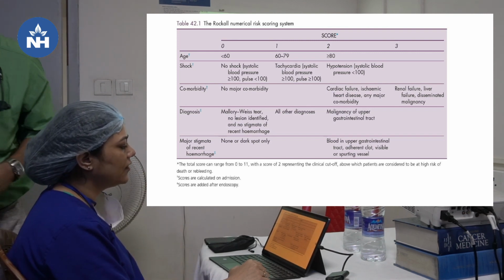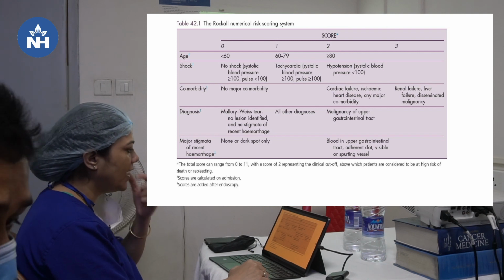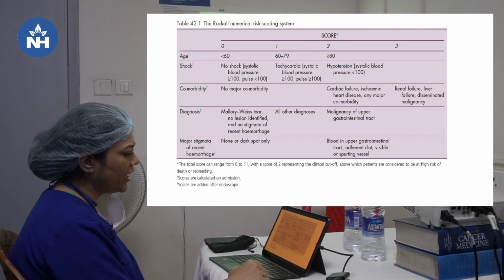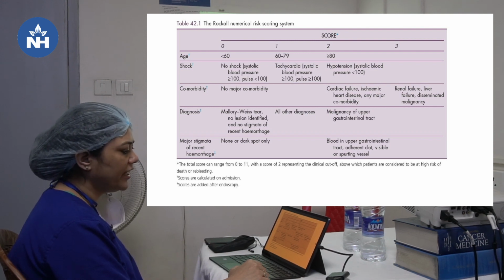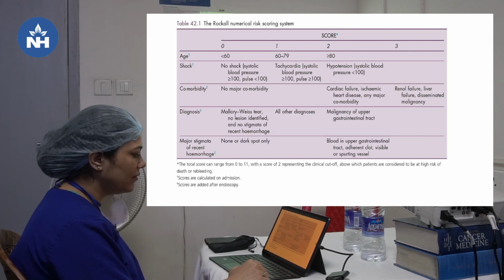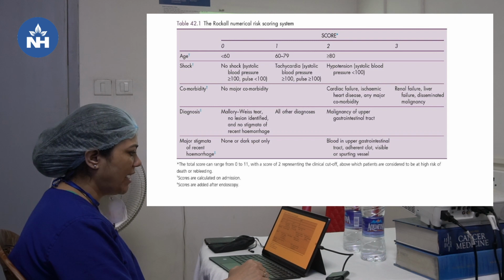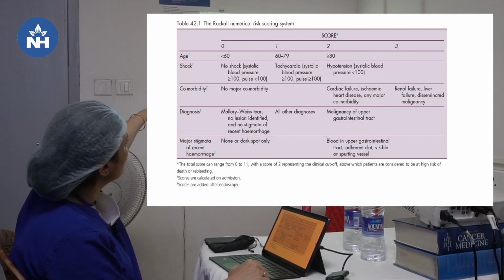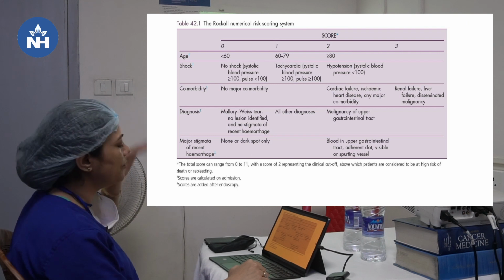parameters. So we have scores of 0, 1, 2, 3 according to age: less than 60, 60 to 79, more than 80; shock: tachycardia and hypotension; comorbidities like cardiac failure, ischemic heart disease, any major comorbidity, renal failure, liver failure, disseminated malignancy; diagnosis like Mallory Weiss tear and malignancy has a higher score; and major stigmata, if we see none or a dark spot, we give 0 score. If we see blood, an adherent clot or a visible spotting vessel, we give 2. The last 2 are for post-endoscopy and the first 3 are pre-endoscopy scores.